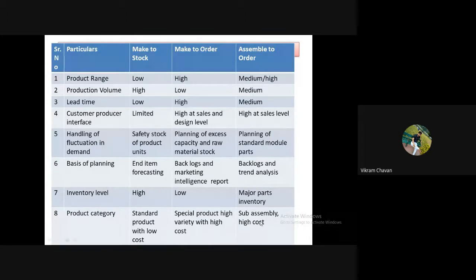So here, end item forecasting. In make to stock production, this input will be provided by end dealers or the delivery channel which is in contact with the customer. So end item forecasting. In make to order production,